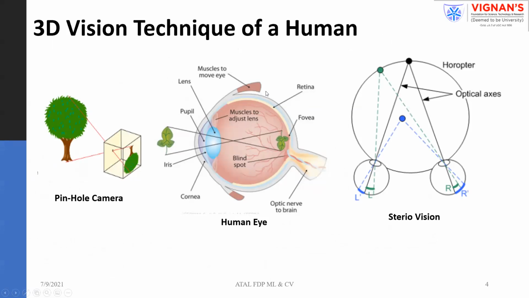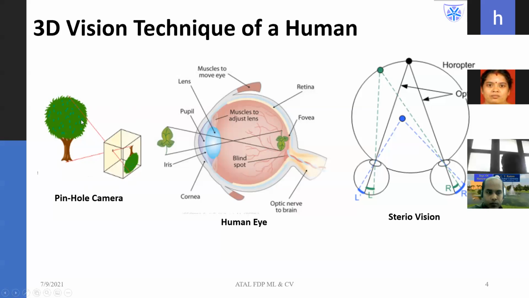Now coming to the technological aspects, the first imaging concept is the pinhole camera. The pinhole camera works on a very simple law. Here you need only two things, one cubic box and one object. Whatever light is illuminated from the object will pass through a small hole, which we call a pinhole.